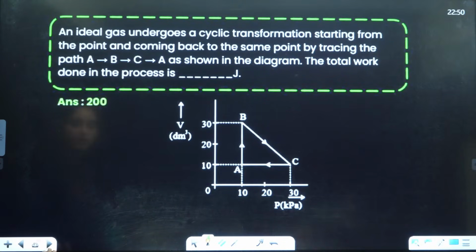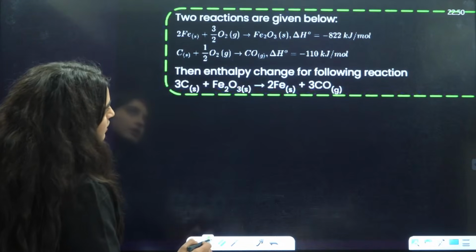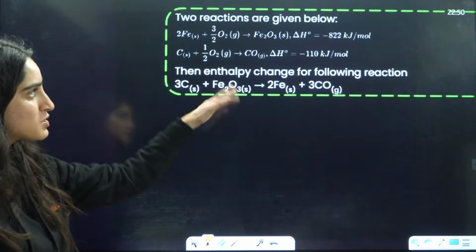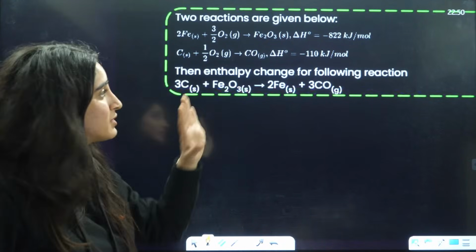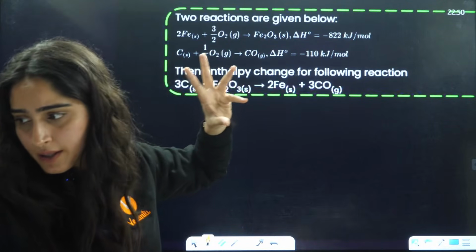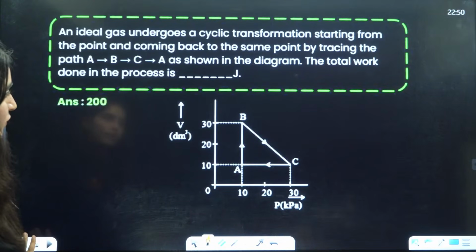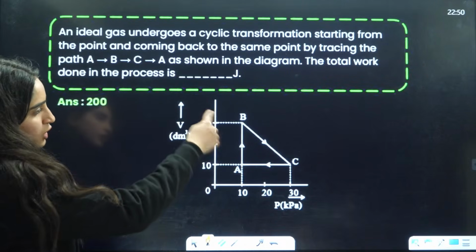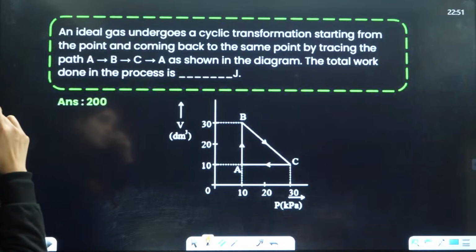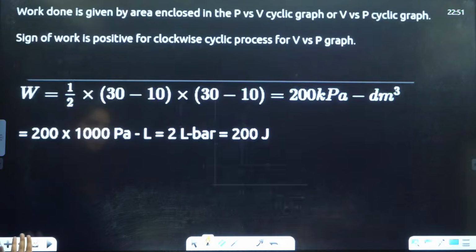Right? Okay. Next question is, two reactions are given below. This is what I was telling you. Thermochemistry cannot be understood with the help of theory. Thermochemistry can only be understood with the help of some questions. I forgot to mention clockwise or anti-clockwise. So this is clockwise, so it will be negative, right? Clockwise is negative, so you can put it here. Now, next is